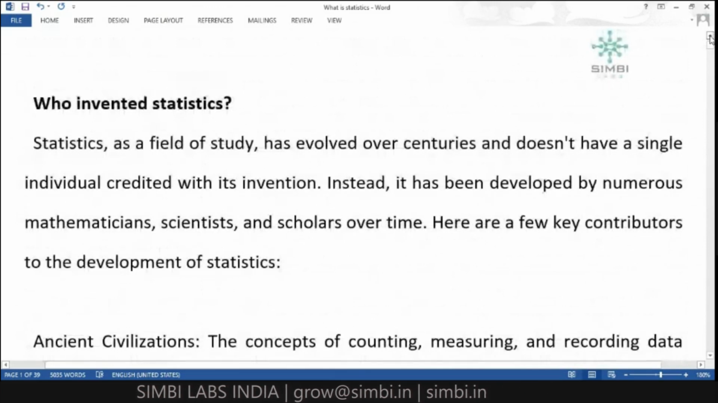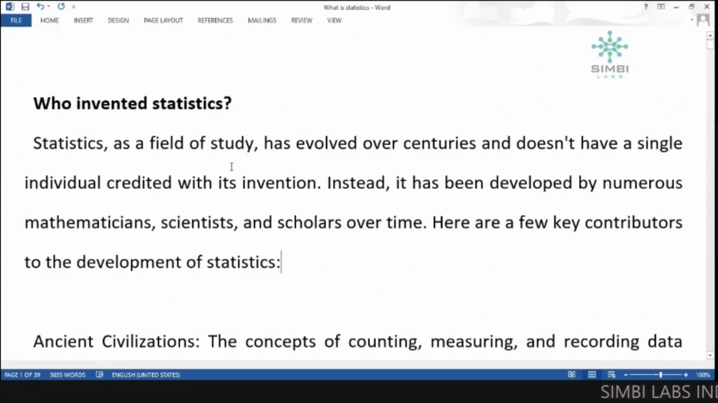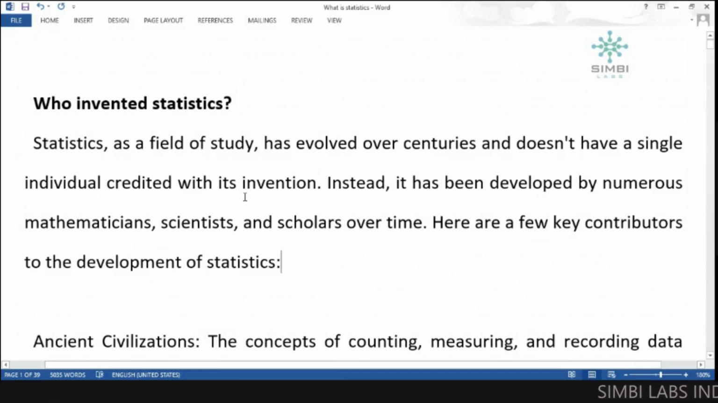So statistics is just a field of study. We will select one area. In that area, we will find out whatever information we need and what result we want. According to that, we will study that field in one area. It has evolved over centuries and does not have a single individual credited with its invention.